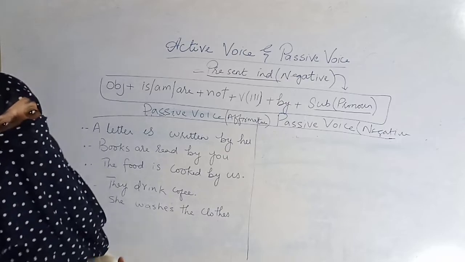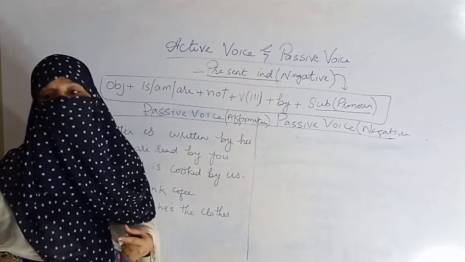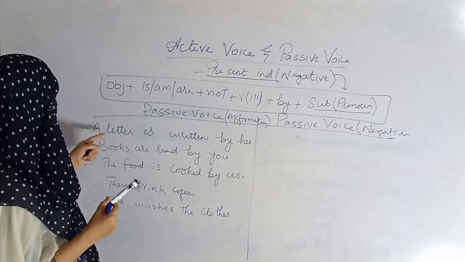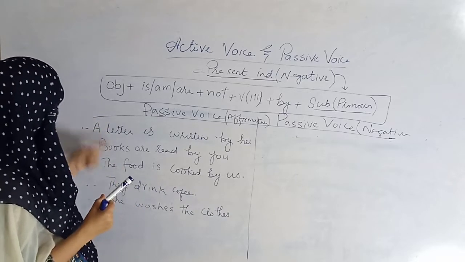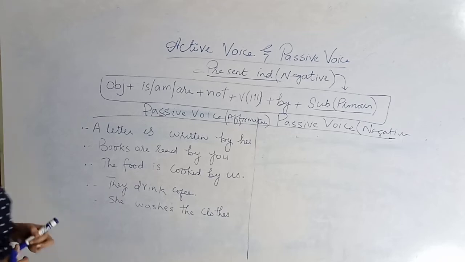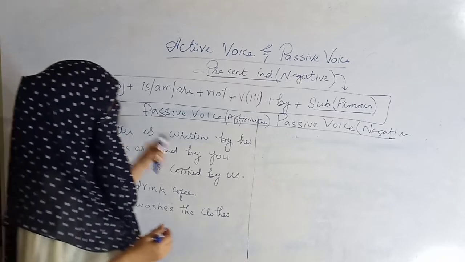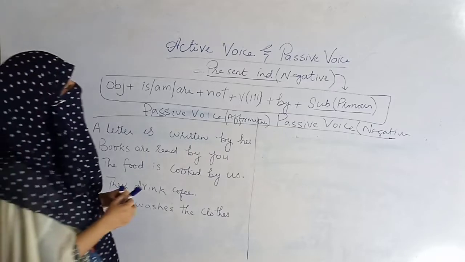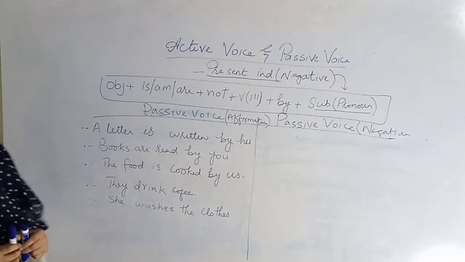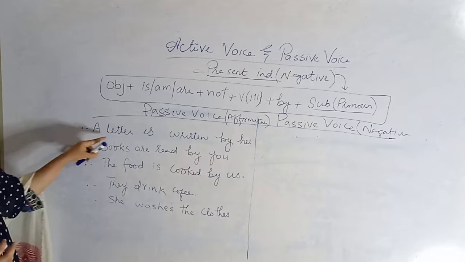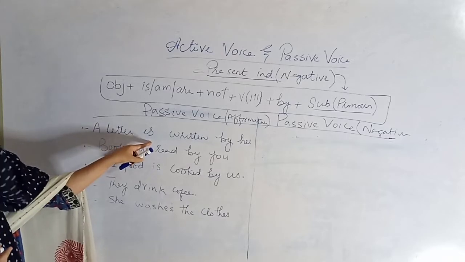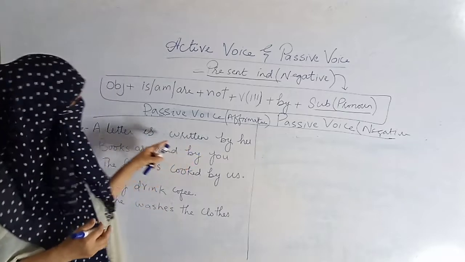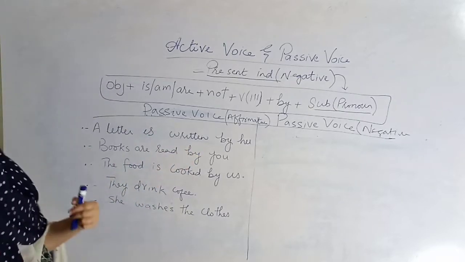So today we will learn how to make negative and interrogative sentences of these sentences. So, a letter is written by her. This is a passive voice sentence of present indefinite tense. This sentence is an affirmative sentence because in this sentence neither do we deny nor are we asking any question.